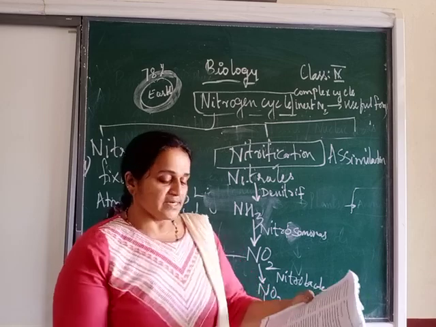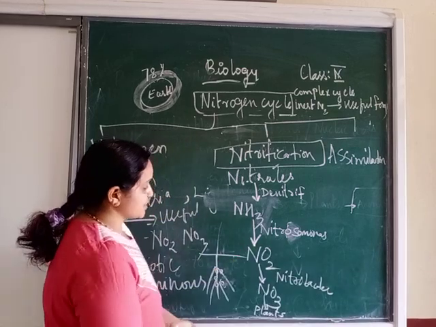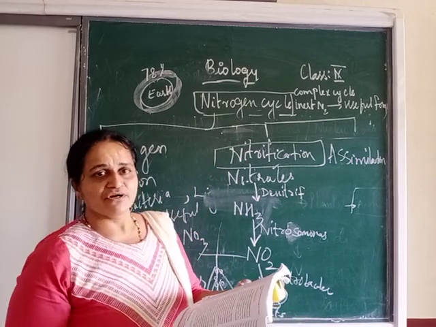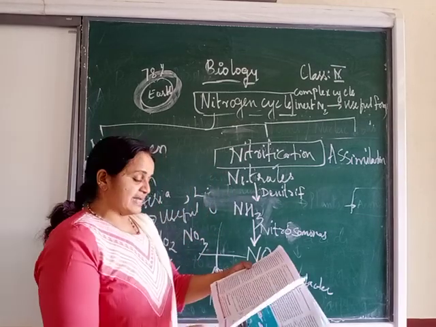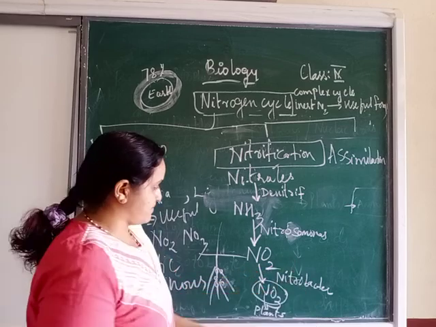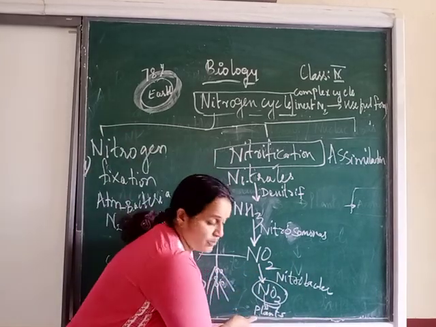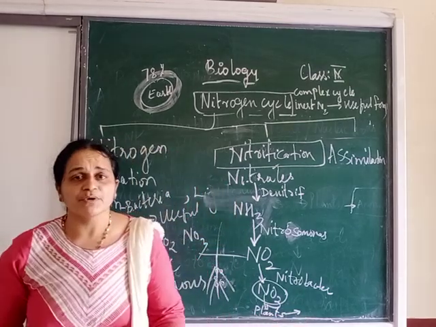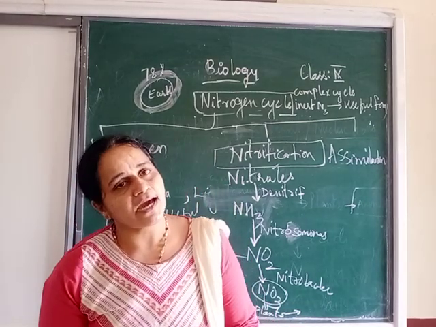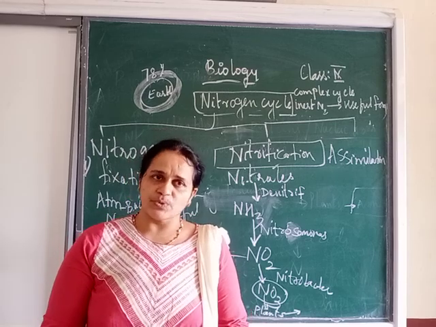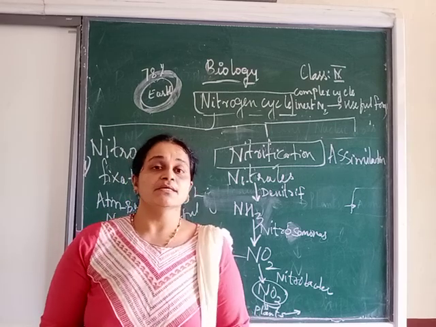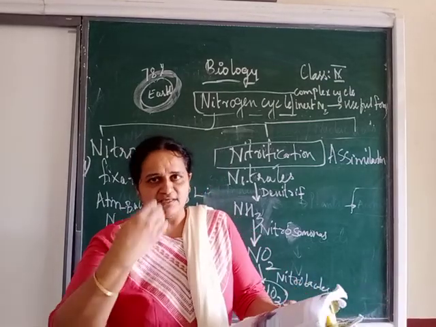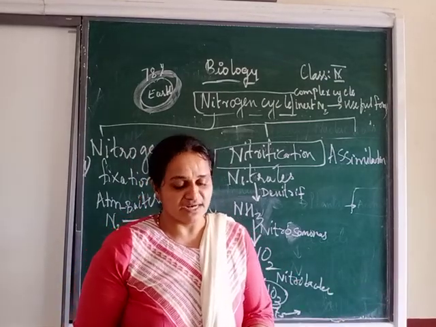Okay, so these nitrogen compounds, which are the nitrogen compounds? Especially we are talking about nitrates. Followed? These nitrates are used up by whom? By plants. Then these plants will be eaten up by the herbivores, then by the carnivores. So in this way, there will be the assimilation. Did you understand? Assimilation means accumulation. There will be the utilization of this nitrogen.